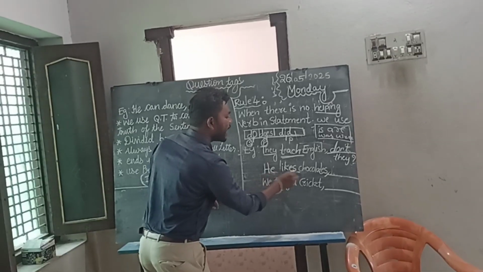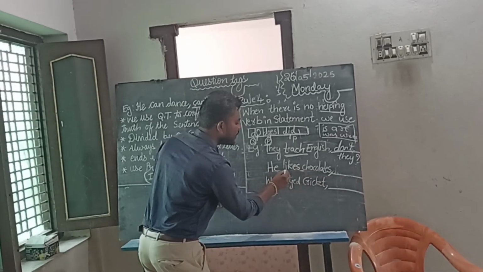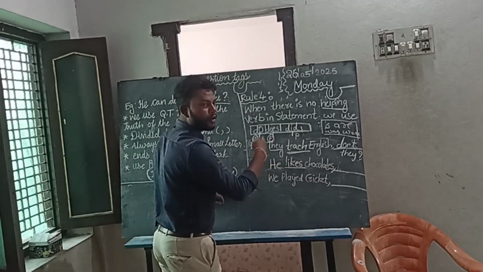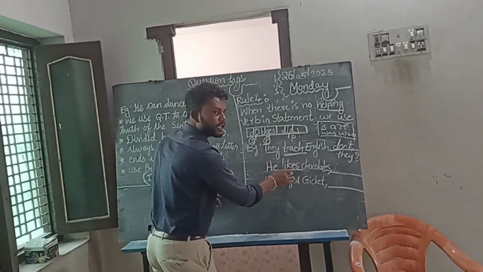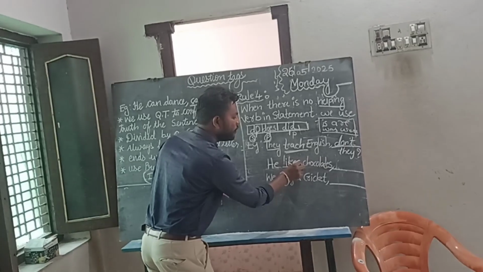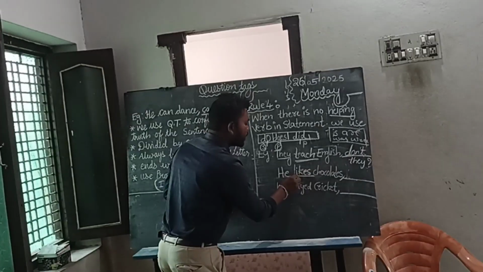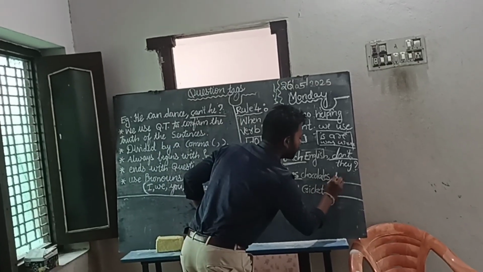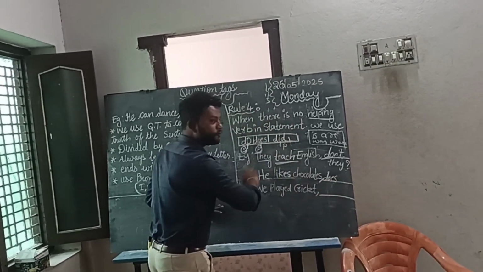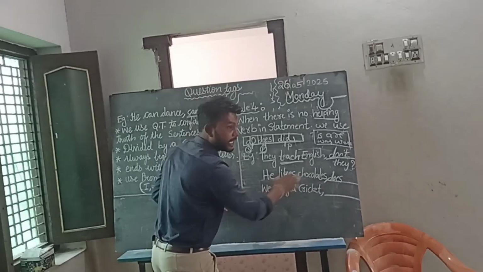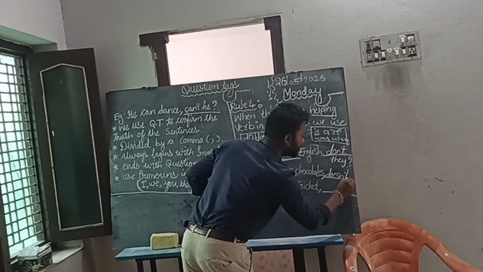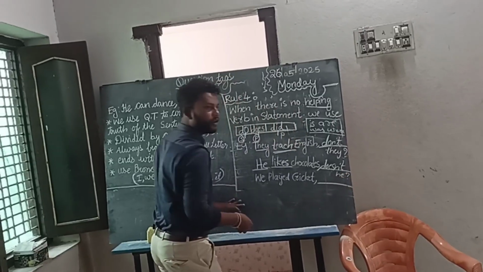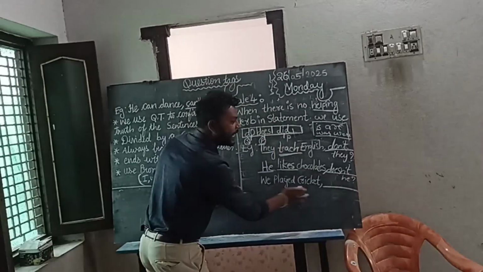And next, he likes chocolates. So here the verb is likes. But see whether it is in the plural form or singular form. Plural. For plural formation what do we use here? Does. But it is a positive sentence, so in the negative formation, doesn't. What is the pronoun used? He. Doesn't he? Okay.